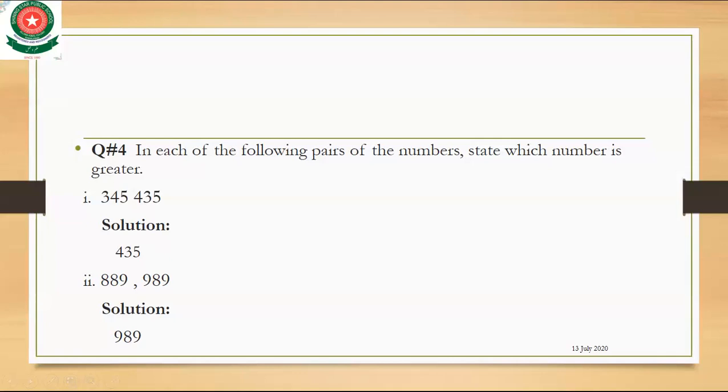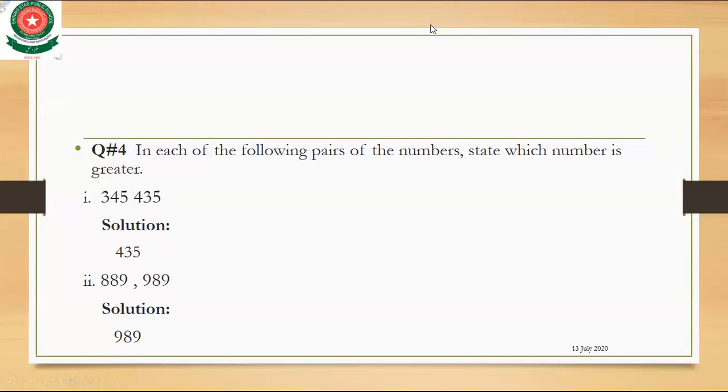Come to part number 2. It also gives two numbers, 889 and 989.